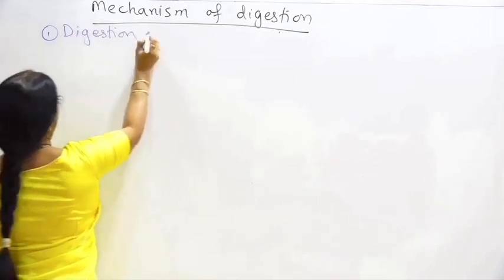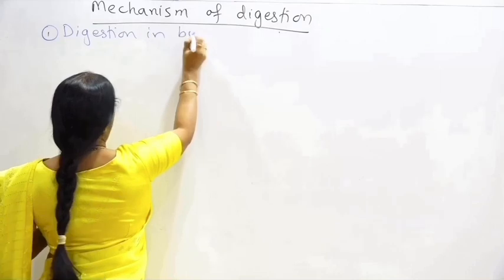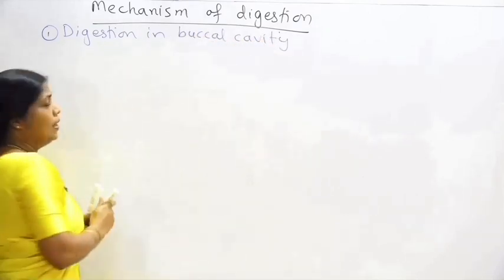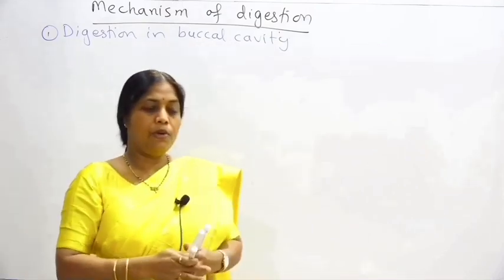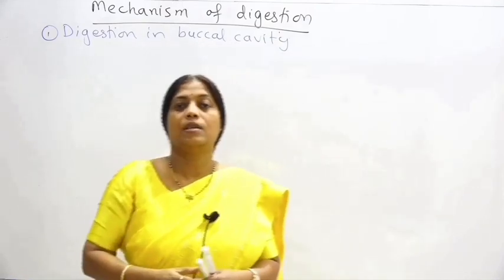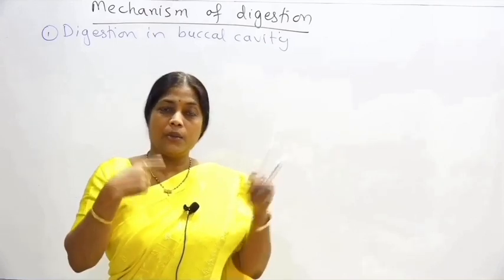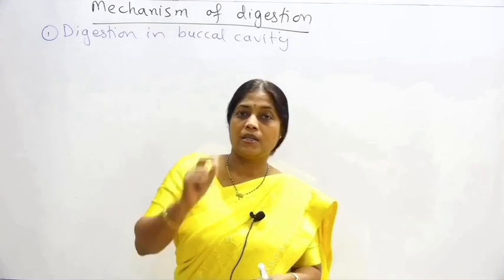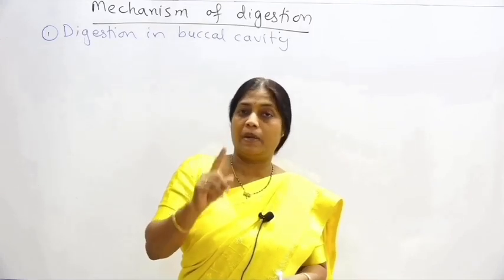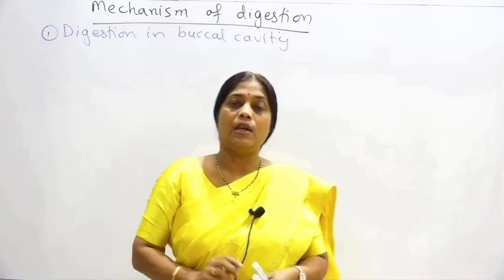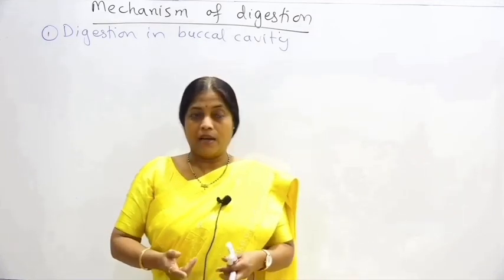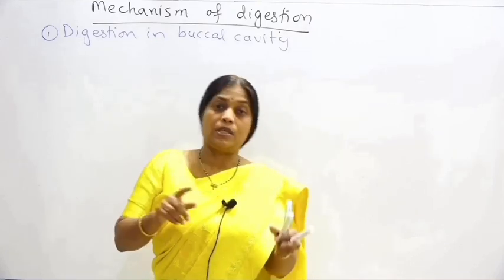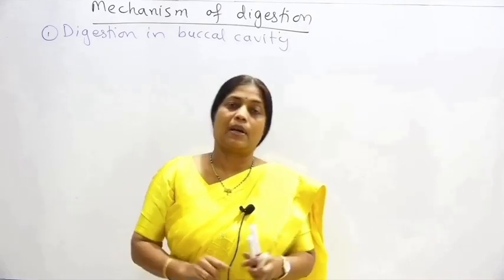So digestion in our buccal cavity, or mouth cavity, or oral cavity. You'll find that in our buccal cavity, the food is masticated, that is the mechanical digestion, and during chewing or mastication it is mixed with saliva. Now this saliva has only one starch splitting enzyme called salivary amylase, which acts on starch, but not the entire starch. Only about 30% of the cooked starch is digested in our buccal cavity.